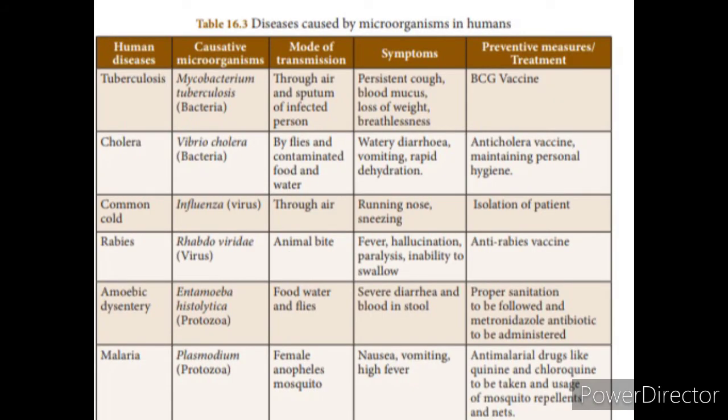Next, we are going to discuss the diseases caused by microorganisms in human beings. At first, the disease is tuberculosis. It is caused by the bacterium Mycobacterium tuberculosis. The mode of transmission is through the air and sputum. Sputum means the saliva excreted by the infected person. It is not saliva, which is secreted from the mouth itself.